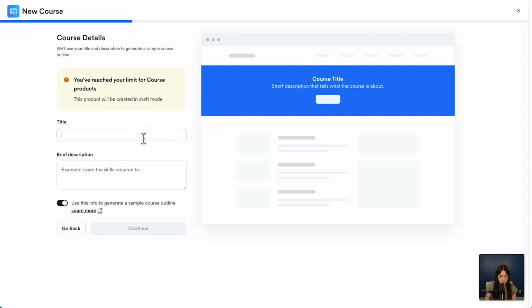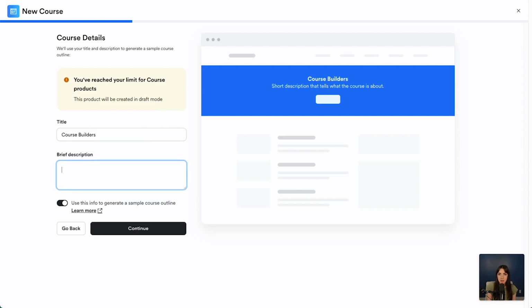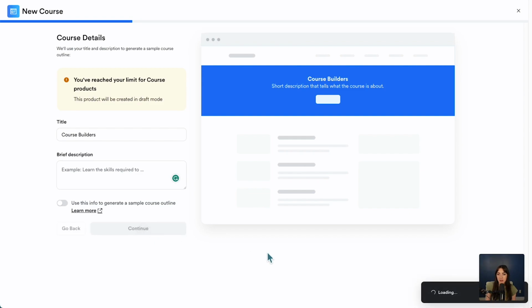I'm going to give this a title. Maybe we'll call it Course Builders, and you could add a brief description here. I'm just going to skip it for now. And I'm also going to turn off generating a sample course outline. But if you want to learn more about using Kajabi's AI, you're welcome to do so. But since I already have my own plan, I'm going to click Continue.